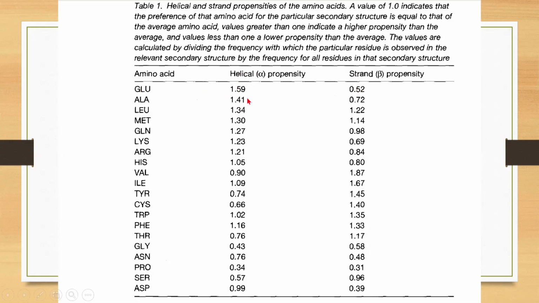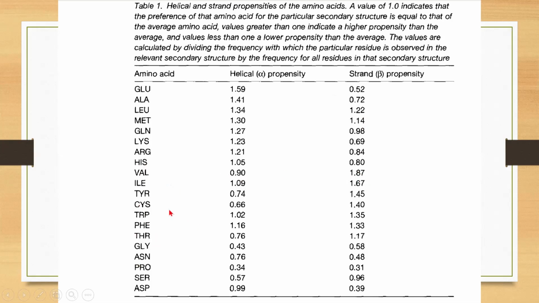Since the alpha helical propensity is high for glutamate, it tends to be present in helix conformation. Similarly, if you look at the valine residue, its helical propensity is 0.9, whereas its strand propensity is 1.87. That means it has a strong preference to be present in beta strand conformation.